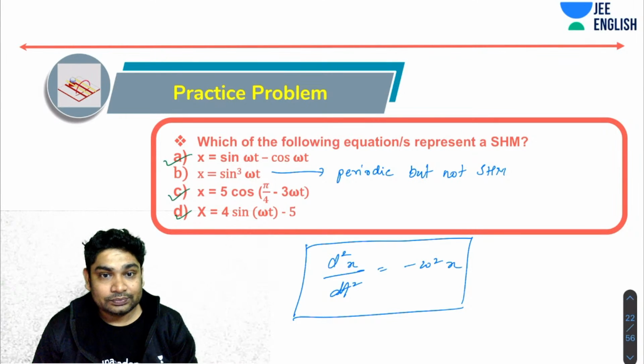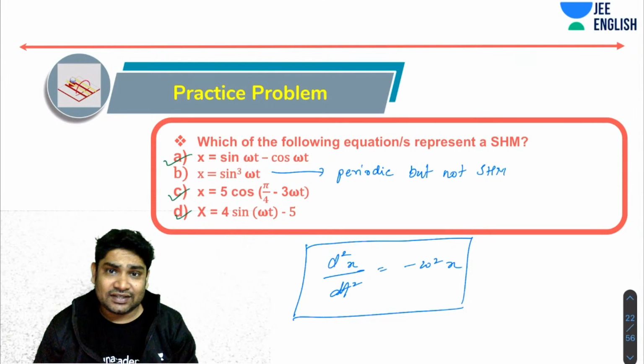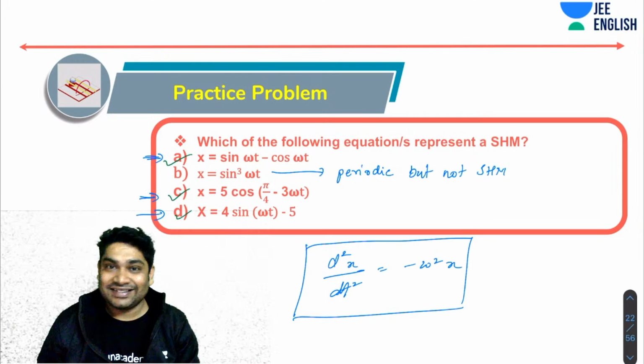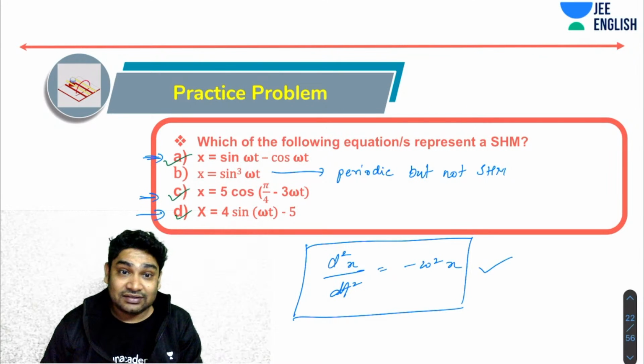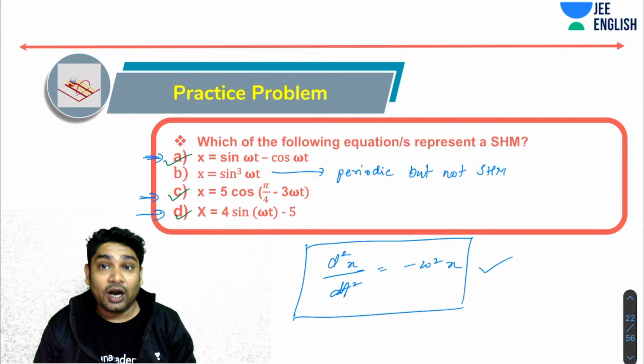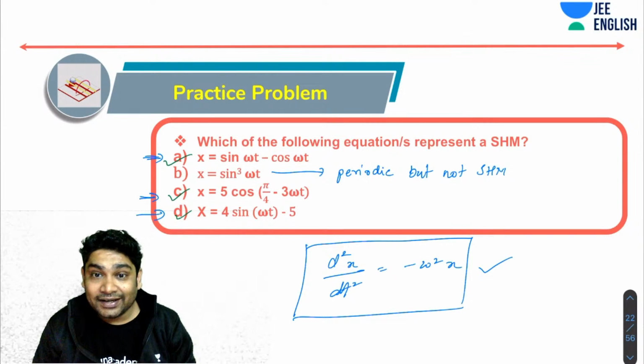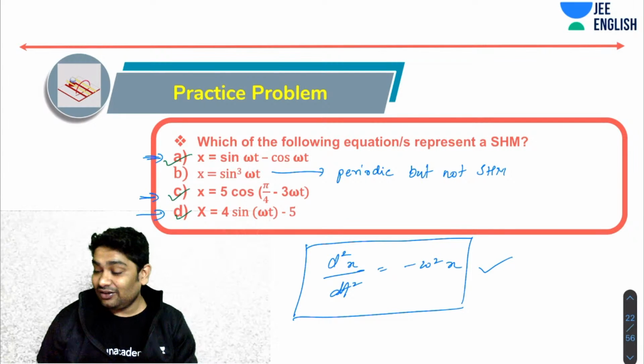I hope you figured that out. So you can test this for all your equations. You will realize that equations number 1, 3, and 4 do satisfy this. The second one doesn't. That is why the second one is not SHM. It is periodic, but not SHM. Okay, Girish. All right.